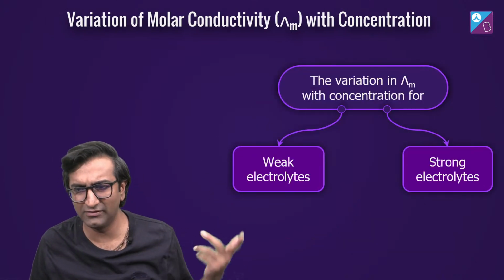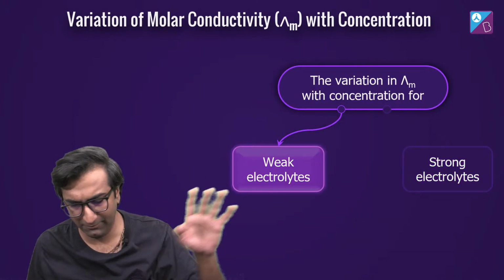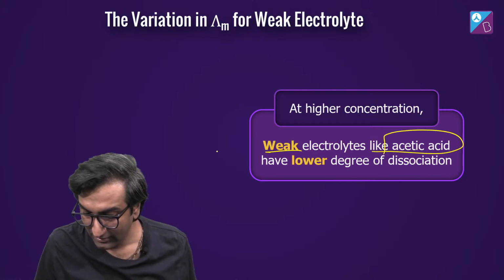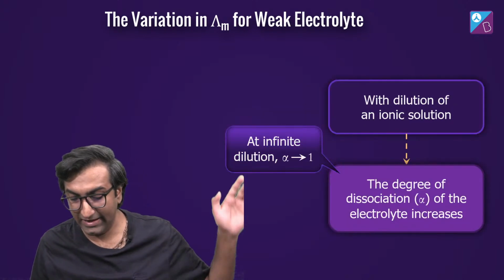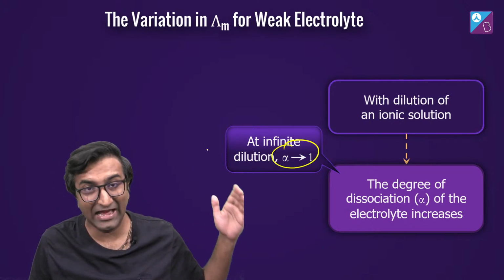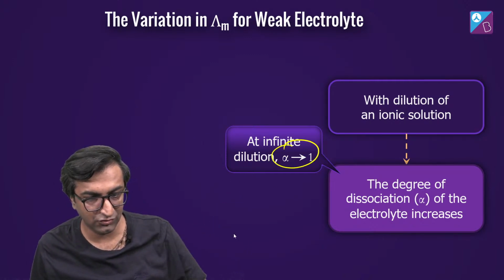Strong is very, very easy. We'll talk about weak properly. At high concentration, a weak electrolyte like acetic acid has a lower degree of dissociation, and as dilution happens, the degree of dissociation increases. And at infinity, alpha is almost equal to 1. It's all right, Priyanshu. Oswald's law.